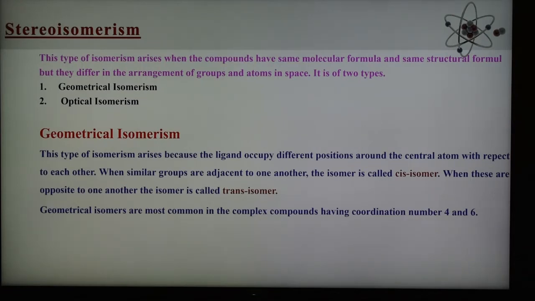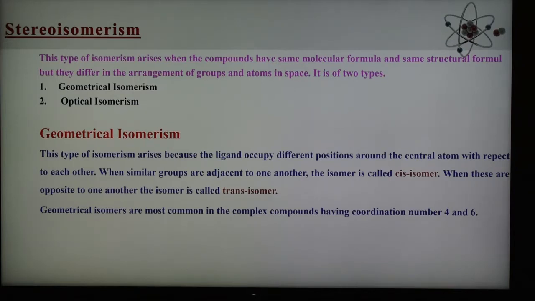Geometrical isomerism occurs because the ligands occupy different positions around the central atom with respect to each other. When the similar groups are present on one side, such an isomer is known as cis isomer. When the groups are present opposite to one another, the isomer is known as the trans isomer. Because of this, the isomerism is also known as cis-trans isomerism.